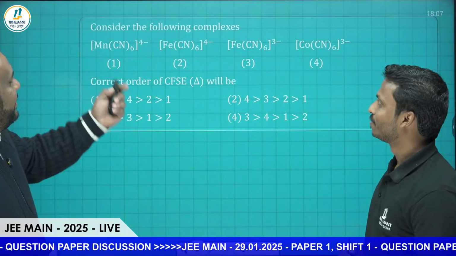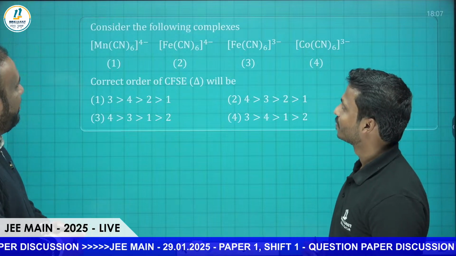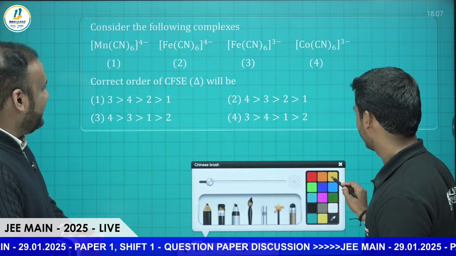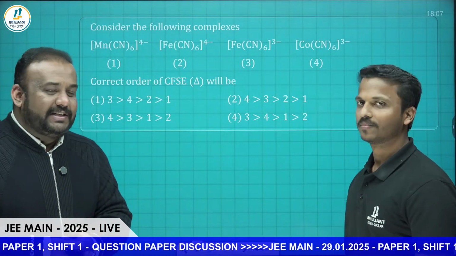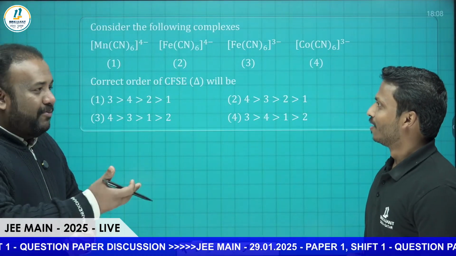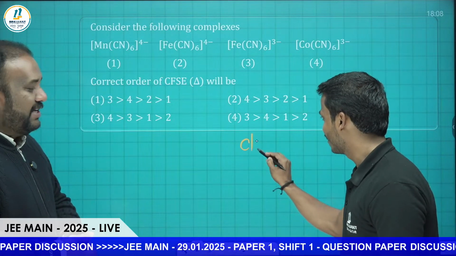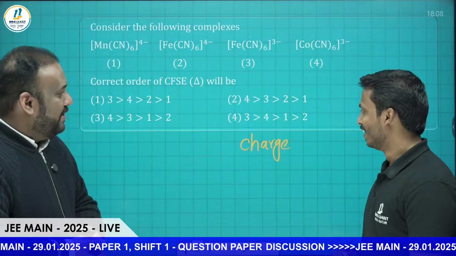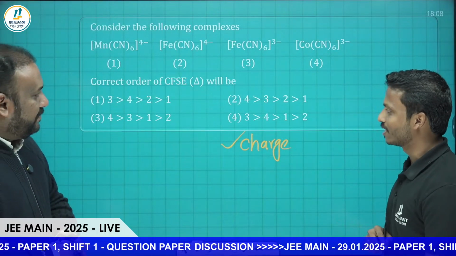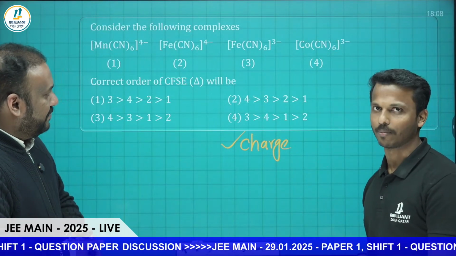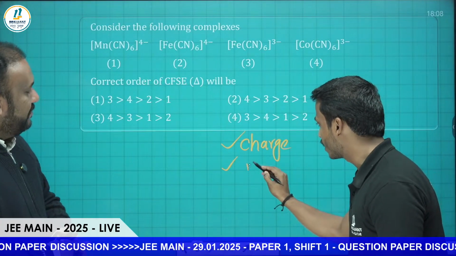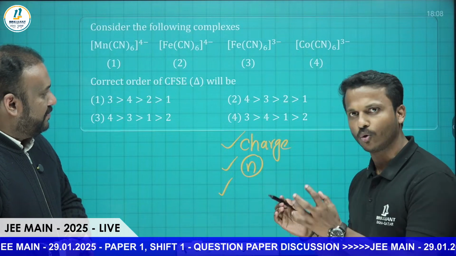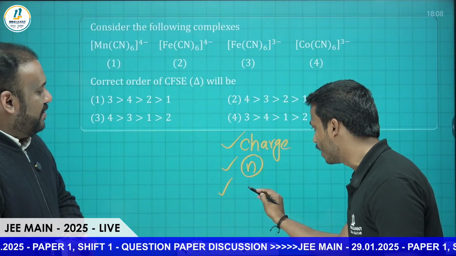Consider the following complexes: Mn(CN)6 4 minus, Fe(CN)6 4 minus, Fe(CN)6 3 minus, and Co(CN)6 3 minus. The correct order of crystal field stabilizing energy will be? I think the majority of students will first look at the kind of ligand, but in this case all the ligands are the same. So the second factor we can consider here is the charge of the central metal atom. Second, we have to consider their principal quantum number value. Third, we can consider their nuclear charge or the number of d electrons.